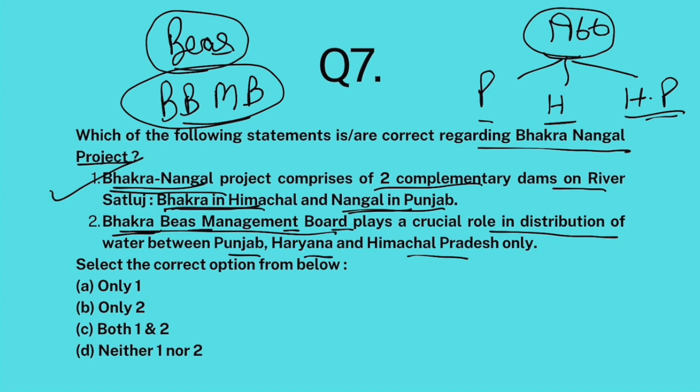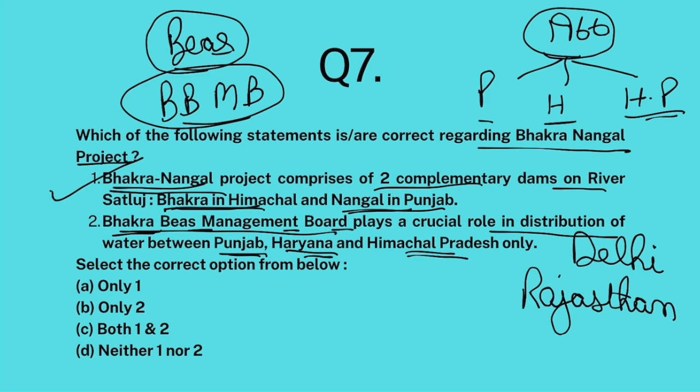Now, Bhakra Beas Management Board decides distribution of waters between Punjab, Haryana, Himachal Pradesh, Delhi, and Rajasthan as well, because water from Satluj River is also shifted to Rajasthan through Indira Gandhi Canal. Okay, so not Punjab, Haryana, Himachal Pradesh only, Delhi and Rajasthan also. So this statement is false. Only one, the answer is A.